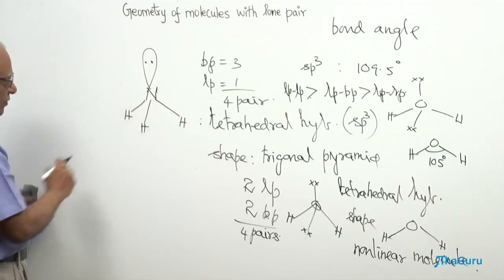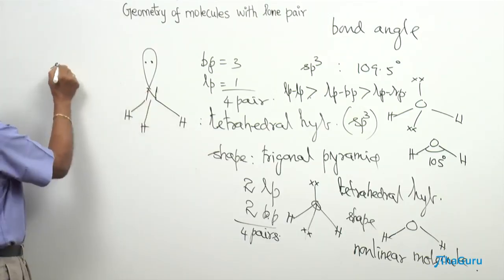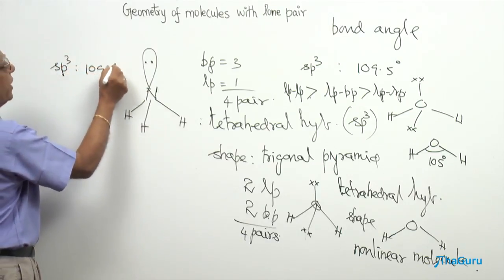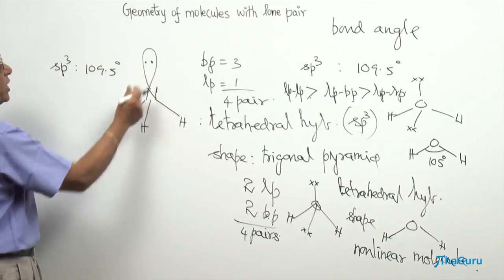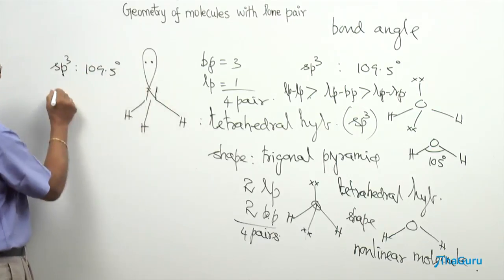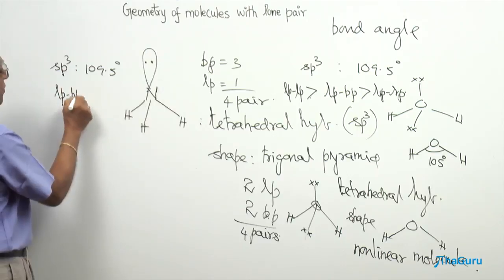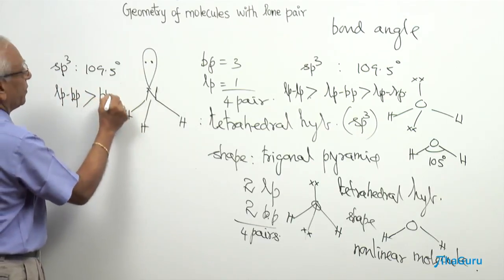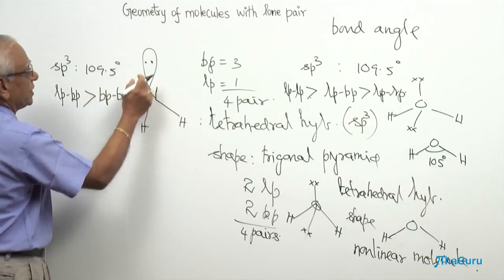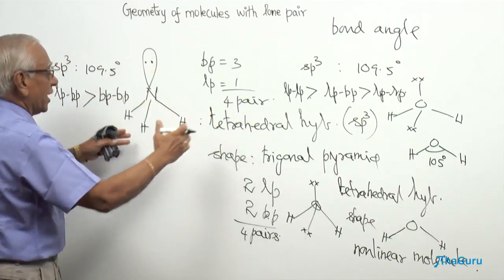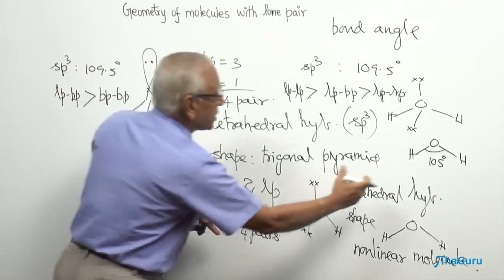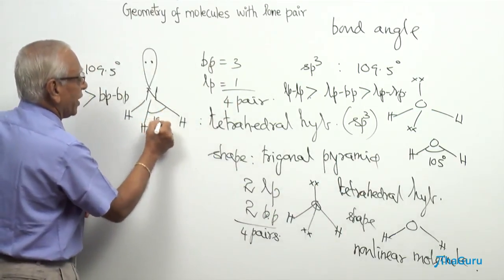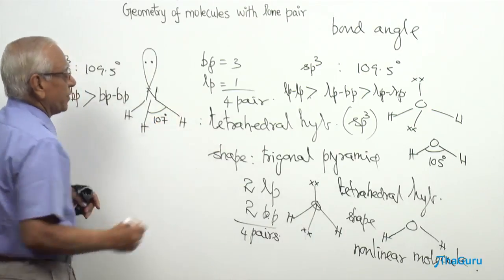Bond angle in the case of ammonia. As usual, the tetrahedral angle should be 109.5, but there is going to be a lone pair bond pair repulsion. Lone pair bond pair repulsion is going to be greater than the bond pair repulsion. Since it is greater here, the 3 hydrogen atoms come closer, but not to the extent of water here. Therefore, it is slightly less than 109.5, and my dear students, it is going to be 107.